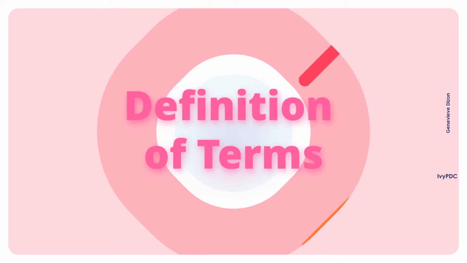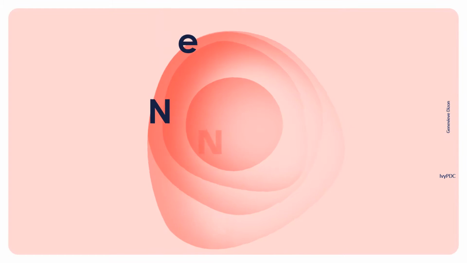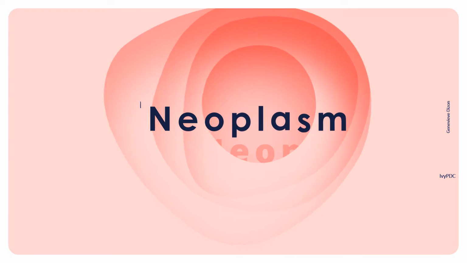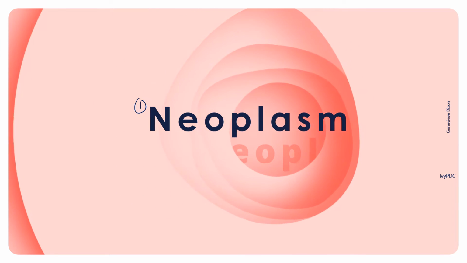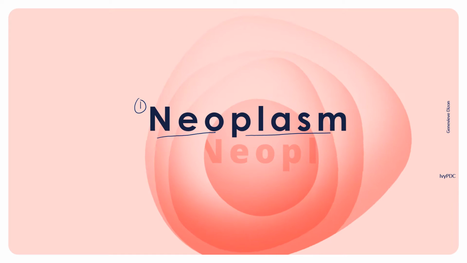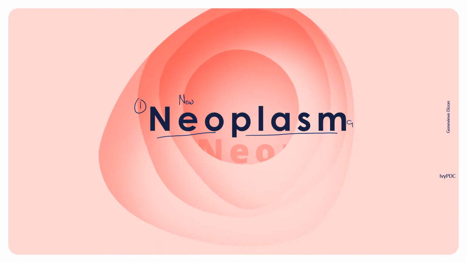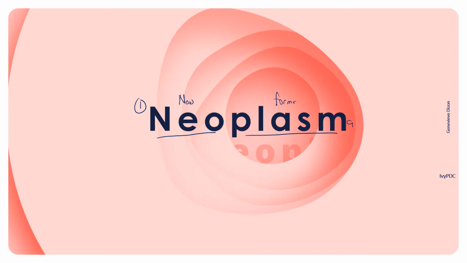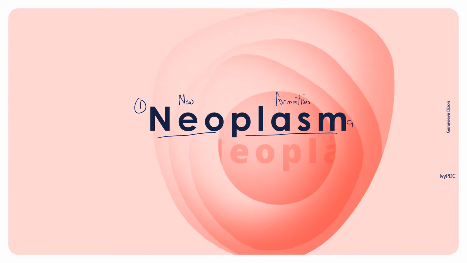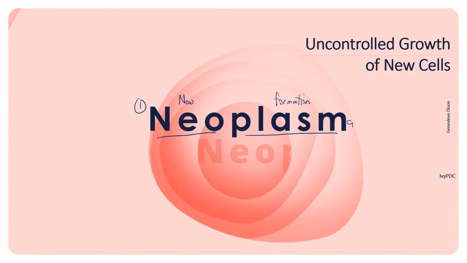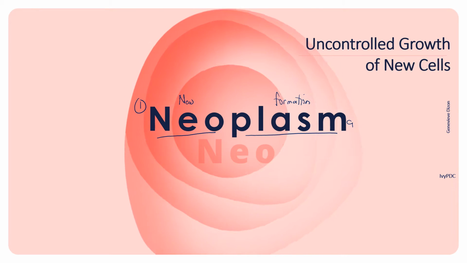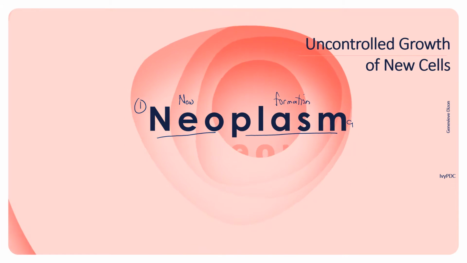Let's start with the basic definition of terms. The first term to be defined is neoplasm, which comes from two Greek words, neo and plasma. Neo means new, and plasma means formation. So by definition, a neoplasm is referred to as an uncontrolled growth or formation of new cells.